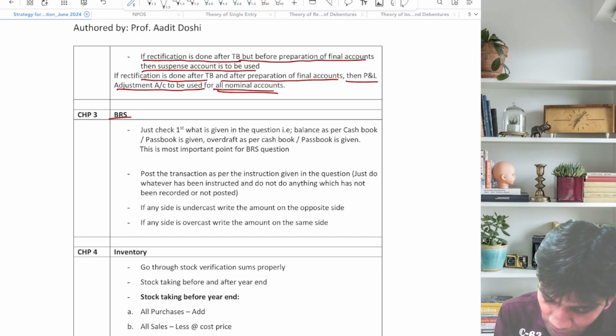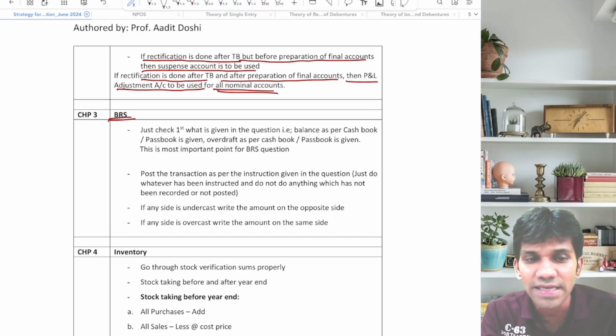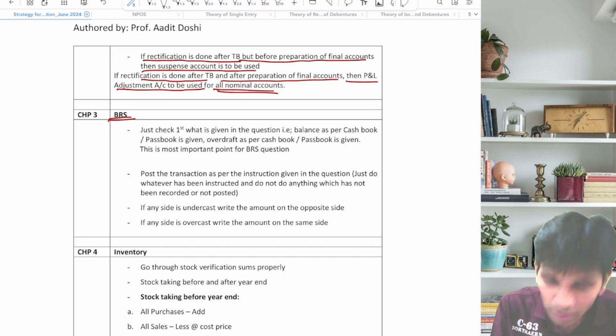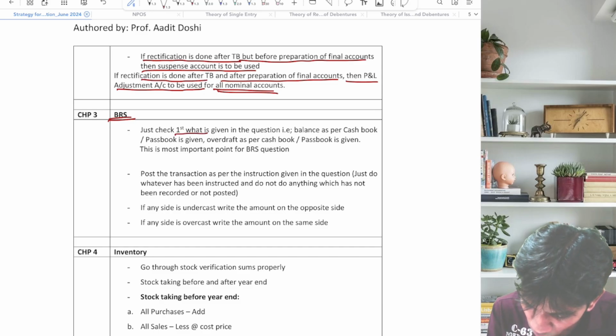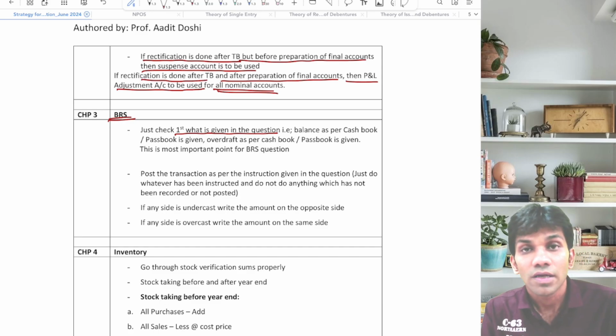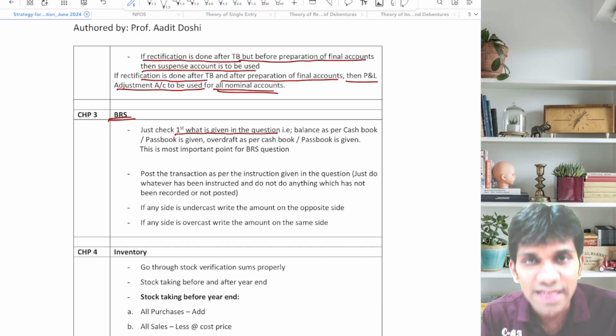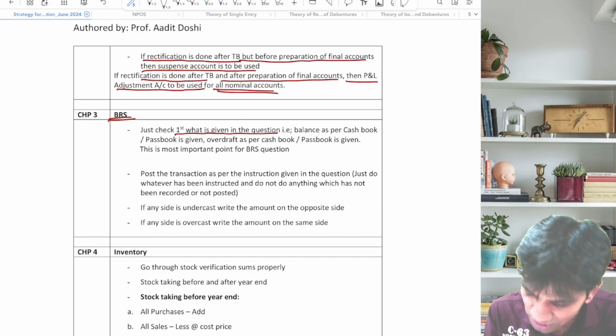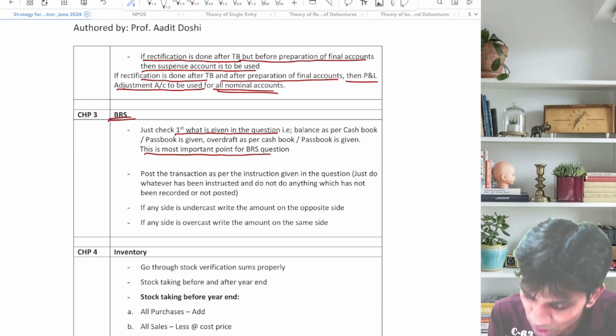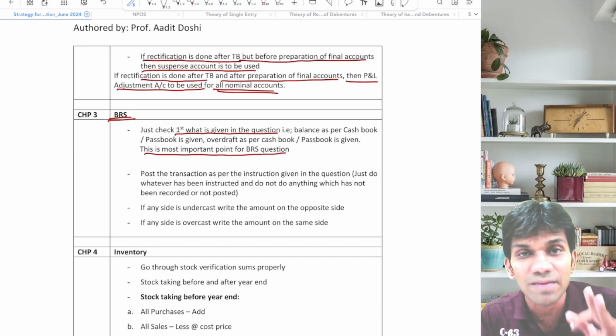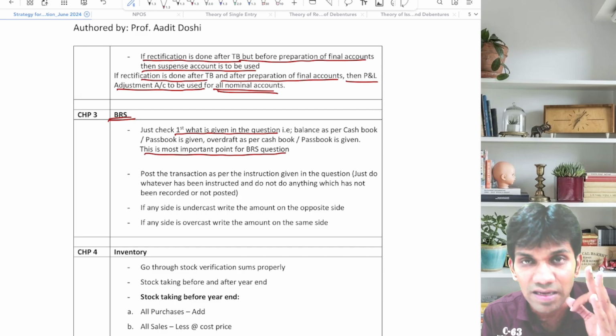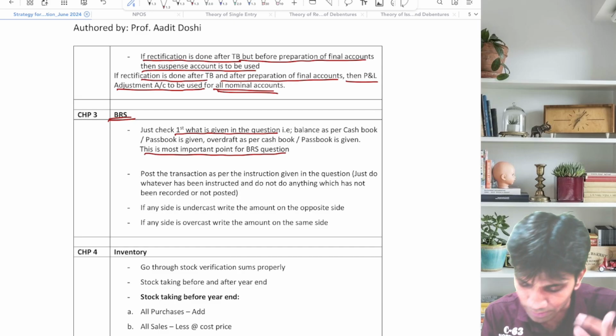We'll go for the next chapter, bank reconciliation statement, that is BRS. Just check first what is given in the question. Balance as per cash book is given, balance as per passbook is given, overdraft as per cash book is given, overdraft as per passbook is given. This is the most important point for a BRS question, meaning what is your starting point. Please make a note, very important.